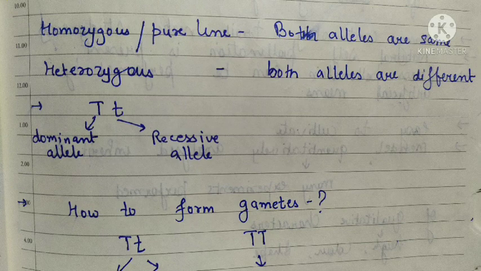Now another term is homozygous. When both the alleles are the same, that is known as homozygous condition or pure line. For example, tall plants with genotype capital T, and dwarf plants with genotype small t, they are homozygotes. So they will produce gametes of type capital T and small t. So homozygous condition is one in which both the alleles are the same. When the alleles are different, then it is known as heterozygous condition.